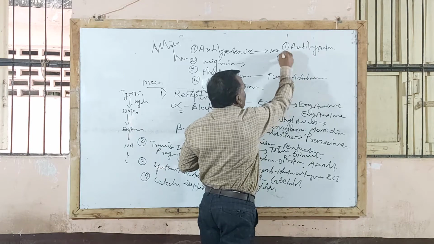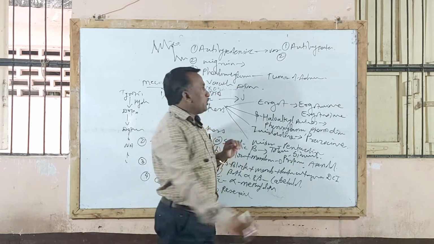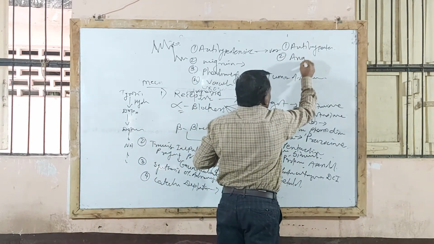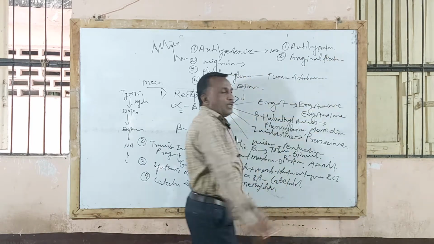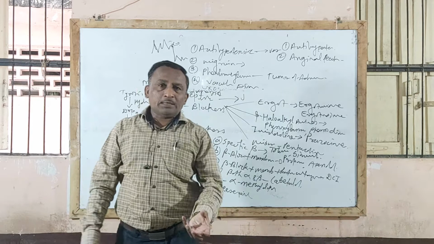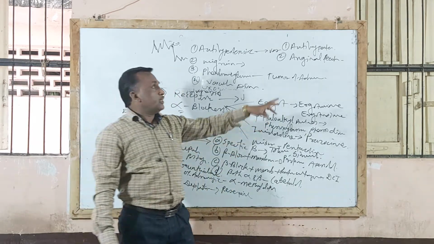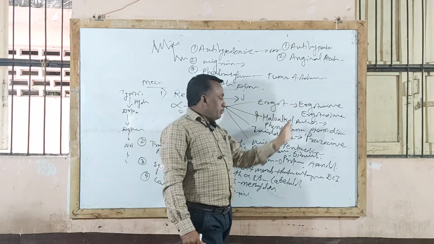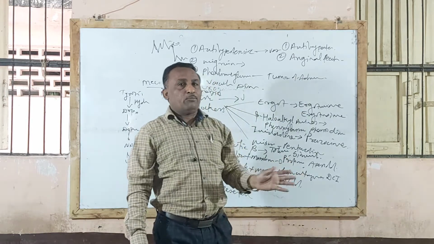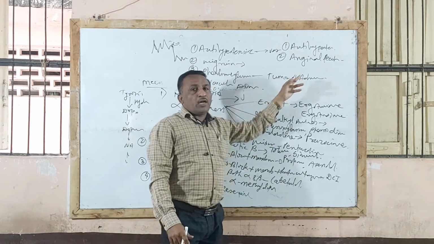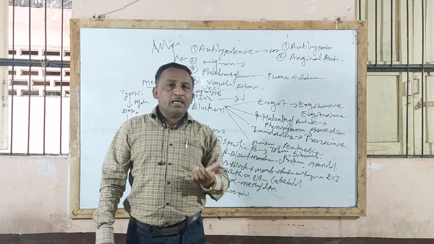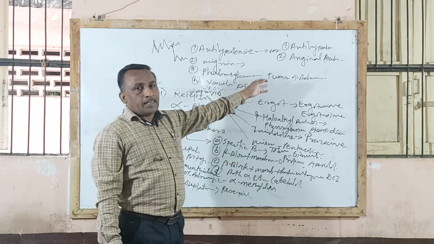In addition to this, beta blockers are also used in treatment of angina pectoris. That is, they are used as anti-angina drugs in treatment of angina pectoris. This is because they reduce myocardial oxygen requirement. When a beta blocking agent like propranolol or timolol is given to the patient, these drugs reduce myocardial oxygen requirement and thereby are used in treatment of angina pectoris.